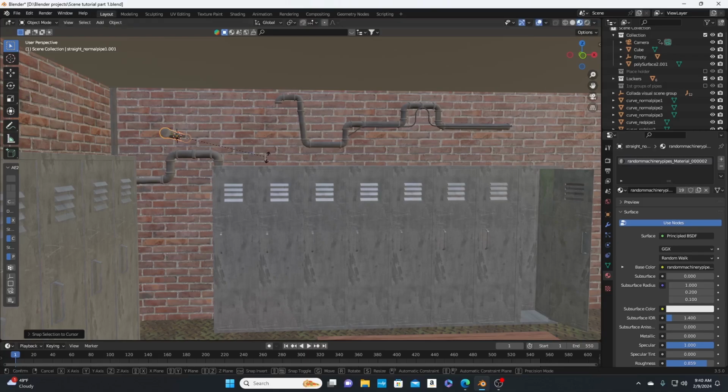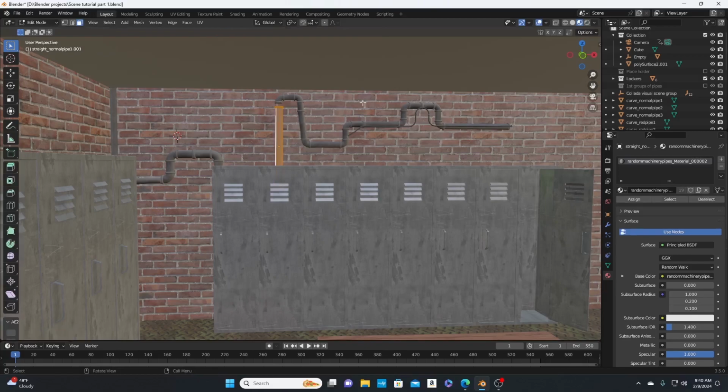Or no, we're gonna hit R, rotate on the X, then 90. Then we can just drag this down here. Just scale. Hit tab and hit Alt S to make it a little skinny.